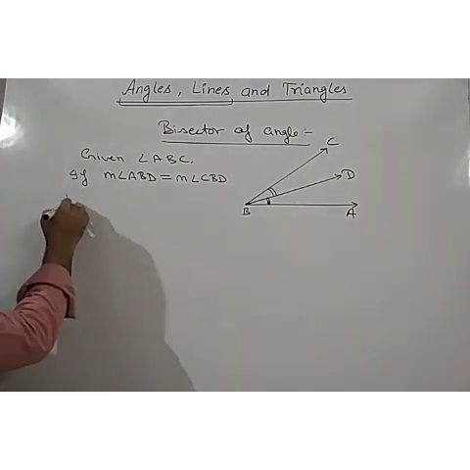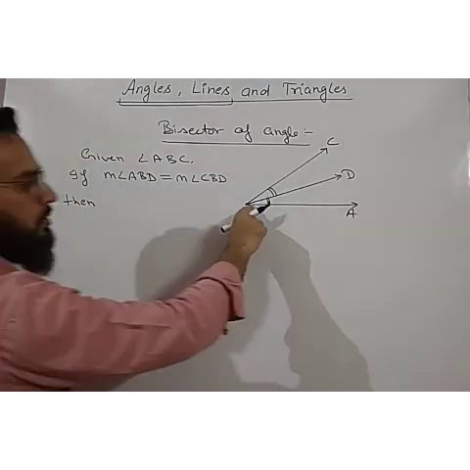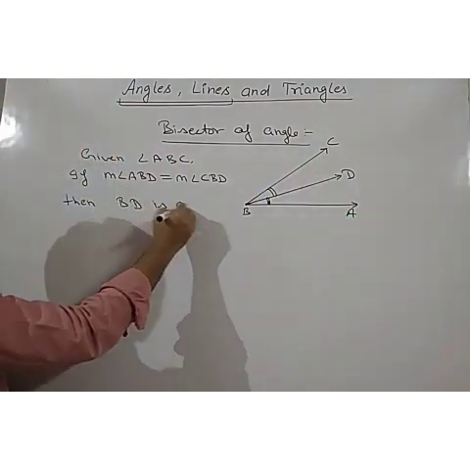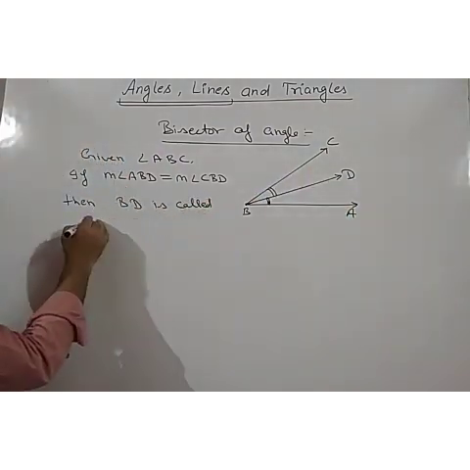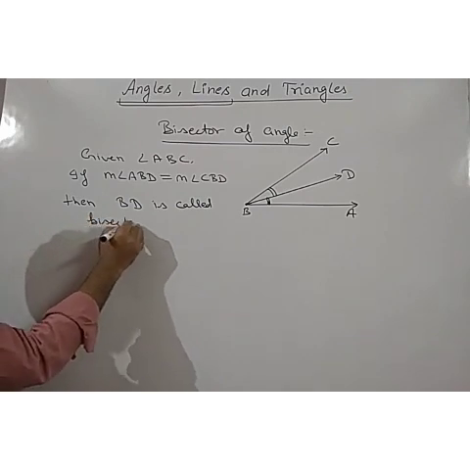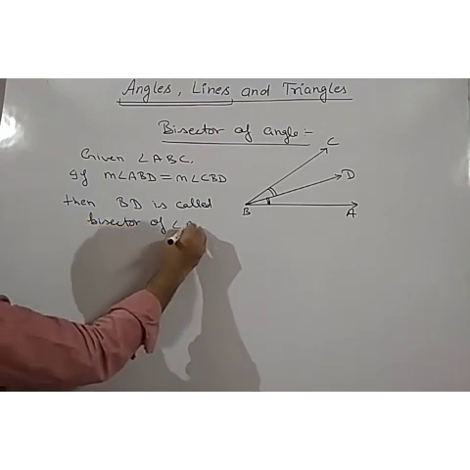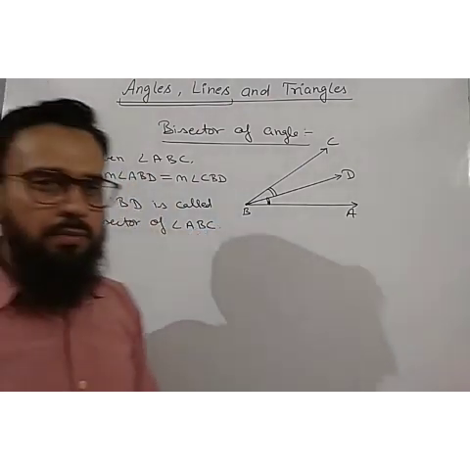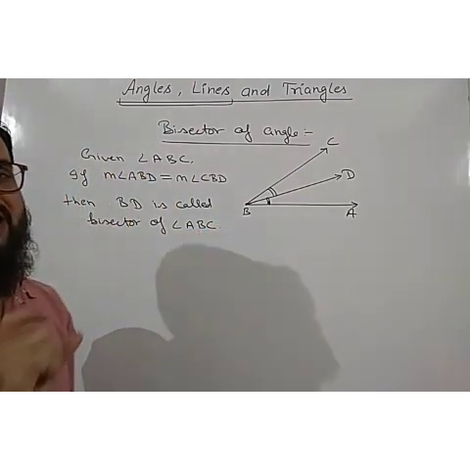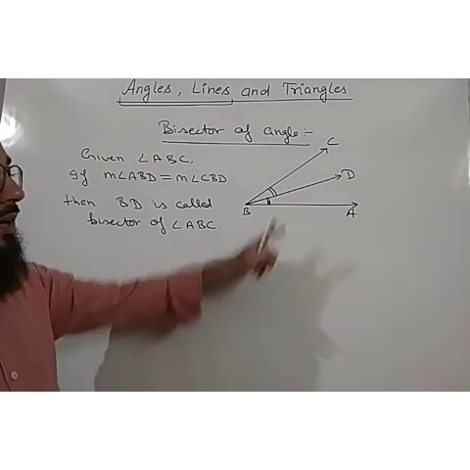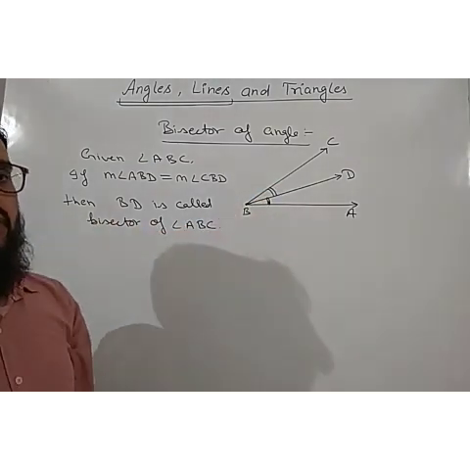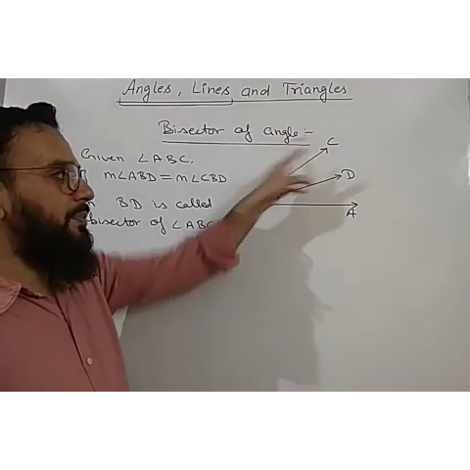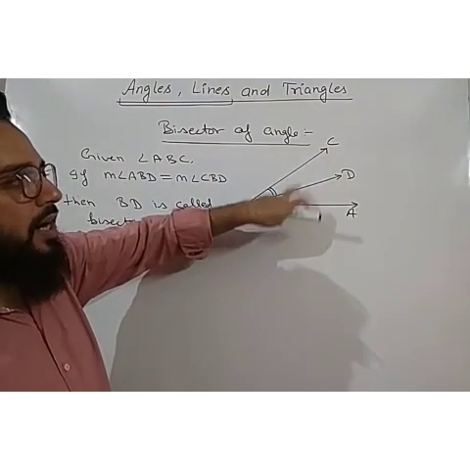Then this particular ray BD is called the bisector of angle ABC. This is the definition of a bisector. It means what does a bisector do? A bisector divides an angle into two equal parts. Because this was our angle ABC, now it is divided into two parts which are equal.